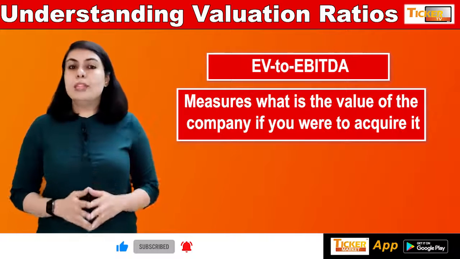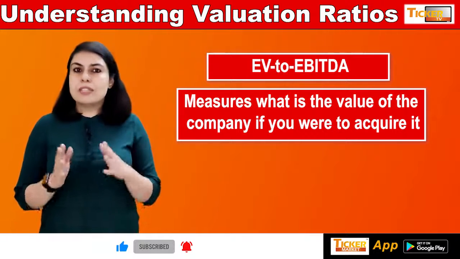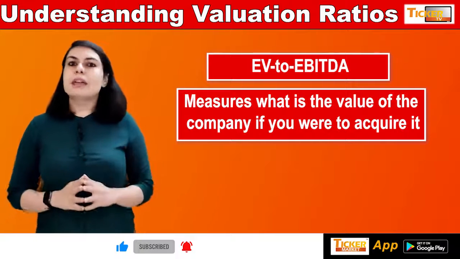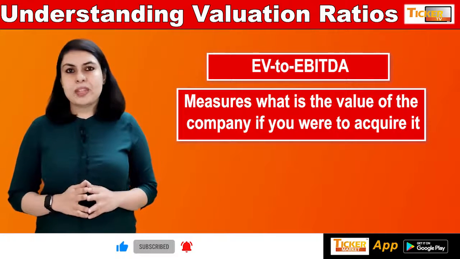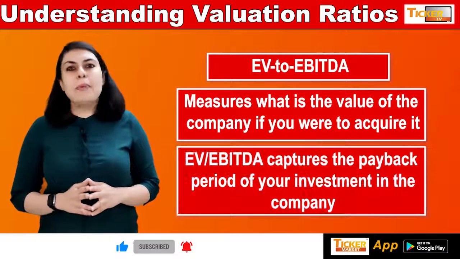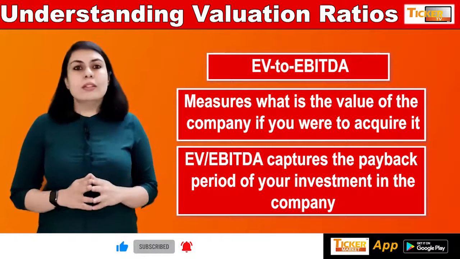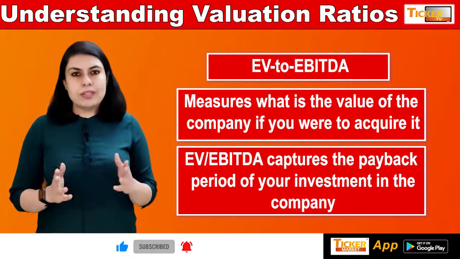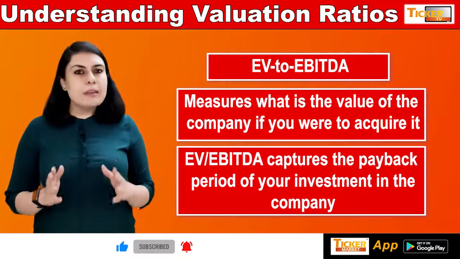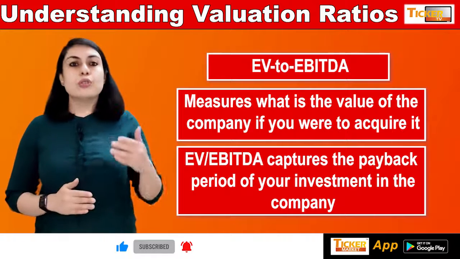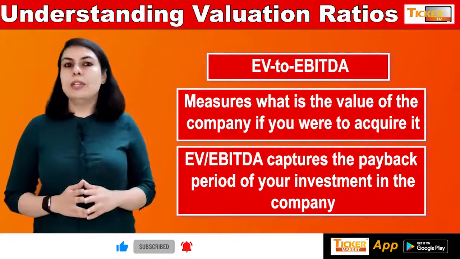When you buy the company, you pay the equity market cap plus take over the debt and get the cash balance as the credit. This ratio captures the payback period of your investment in the company. When this ratio is 5, for example, it means that it takes approximately 5 years for you to recover the cost of acquiring the company through EBITDA.